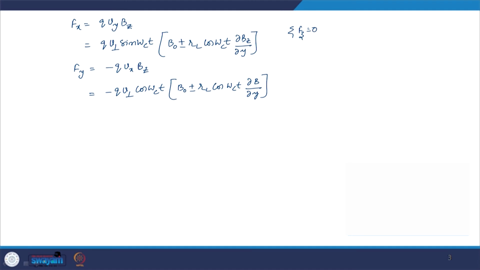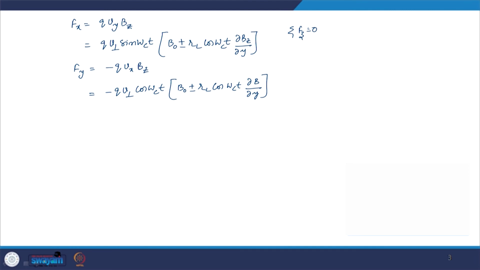Now, what is different here in comparison to what we have done earlier? The difference is in the force the particle is experiencing. Earlier the particle was experiencing this force just because of the magnetic field Bz. There was no substitution for Bz. Right now we are substituting something for Bz. That means we are looking at the force experienced by the particle by virtue of the magnetic field. Since the magnetic field is not constant but changes with respect to space, this variation with respect to space matters. The magnetic field is constant at the guiding center; you know the magnetic field at the guiding center.